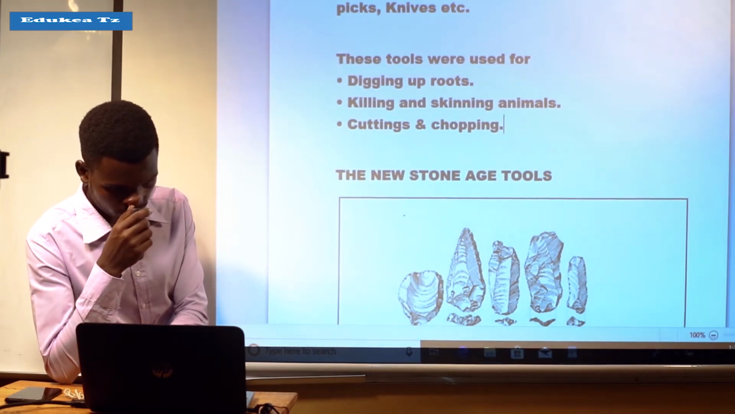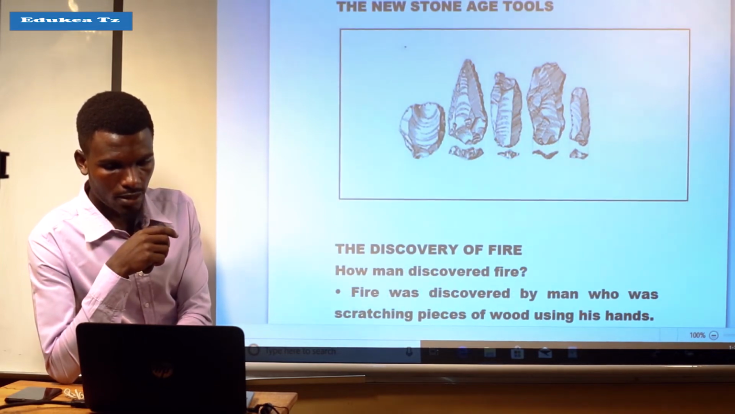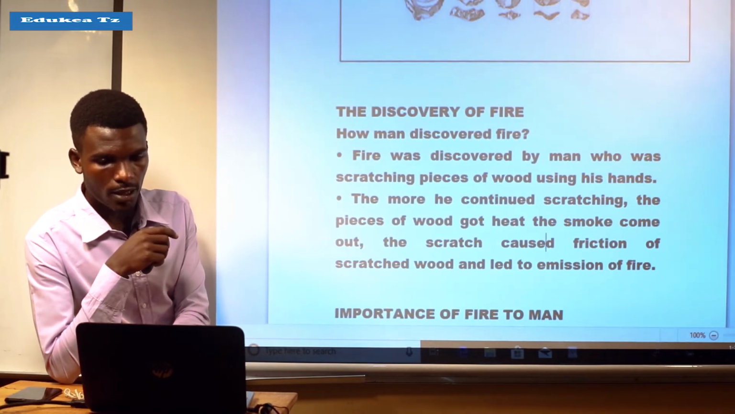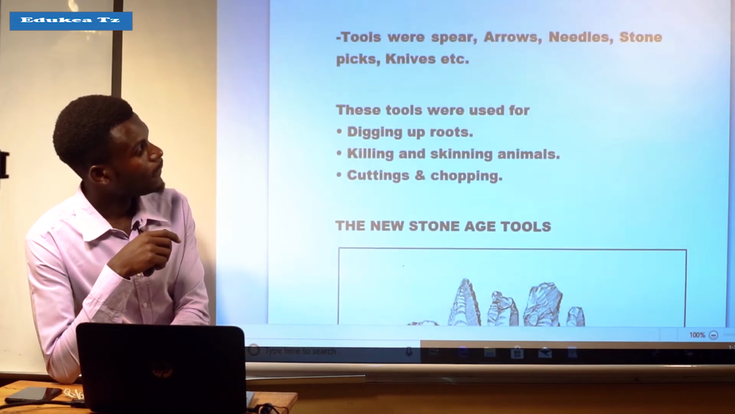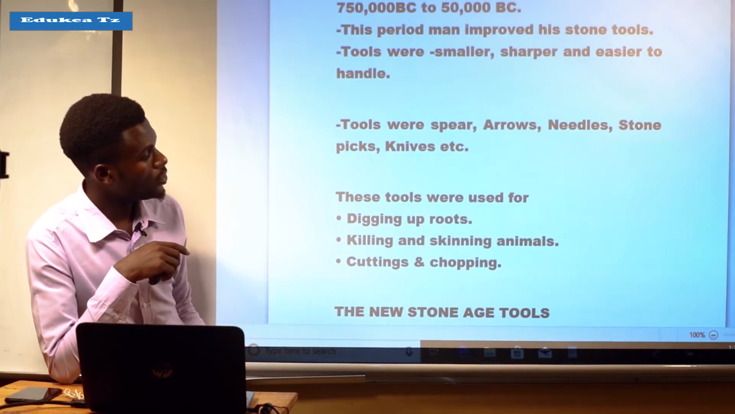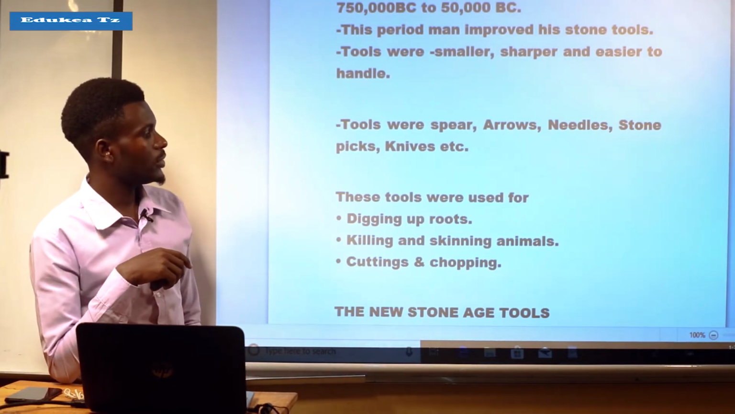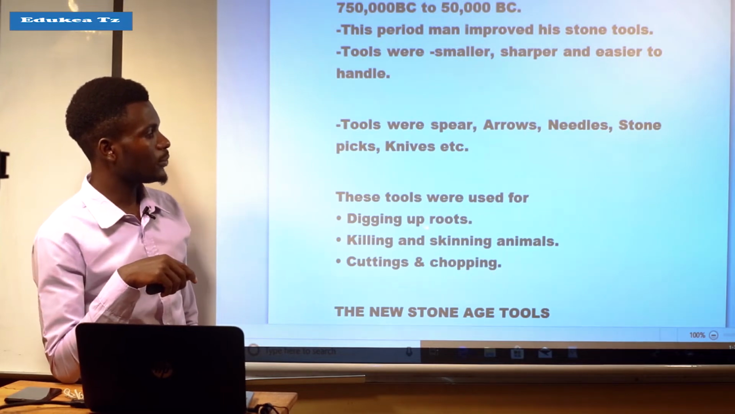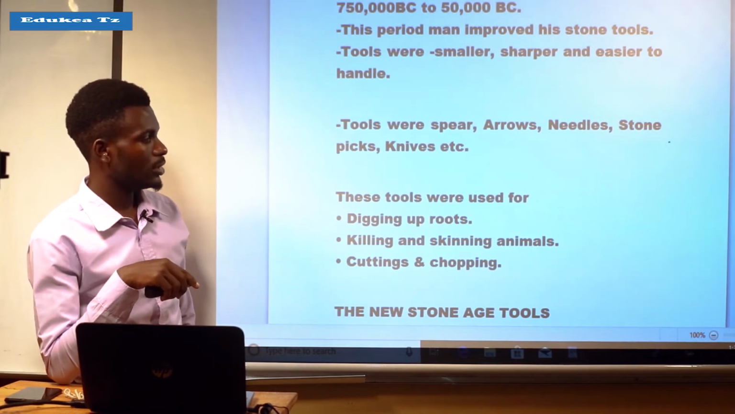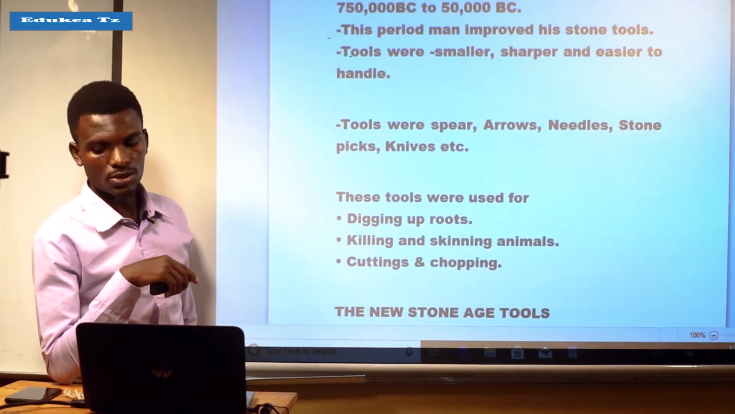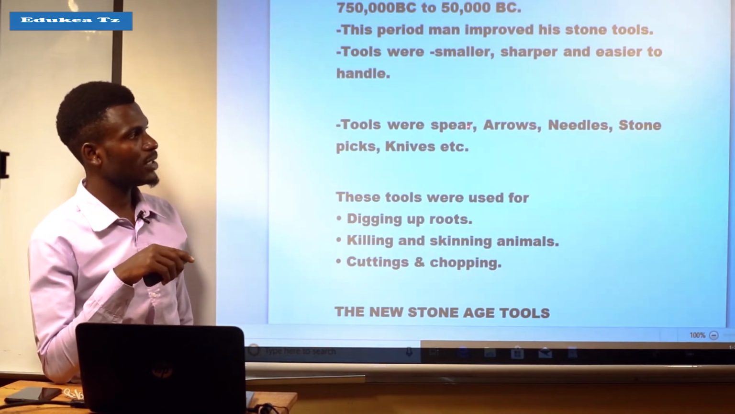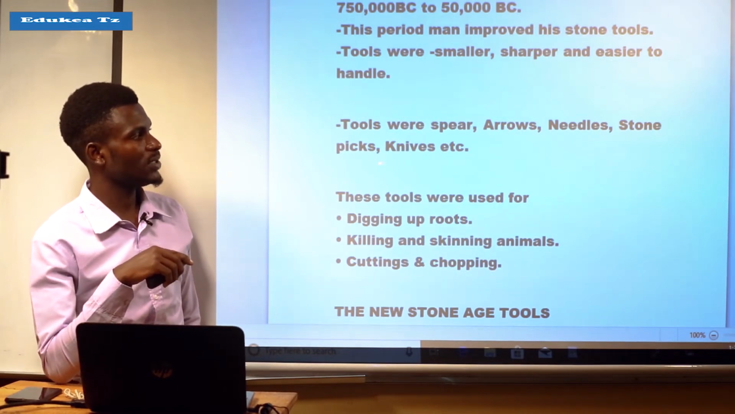These were the tools which were used during the Middle Stone Age. And these tools were used in digging up roots, killing and skinning animals, as well as cutting and chopping. It means that these were the functions of Middle Stone tools which were made, like spears, arrows, needles, stone picks, and knives.